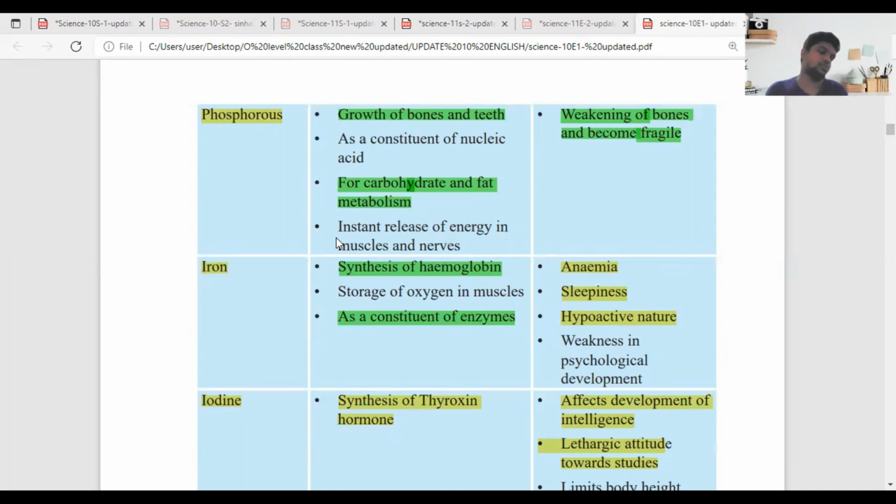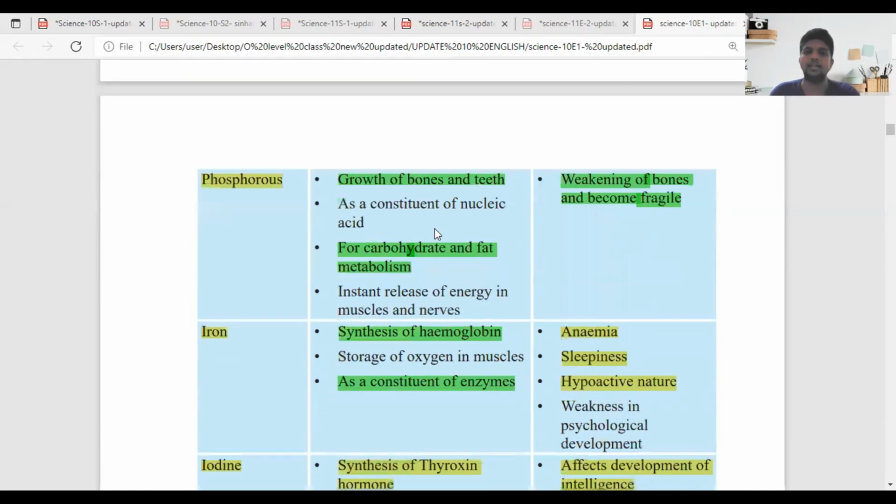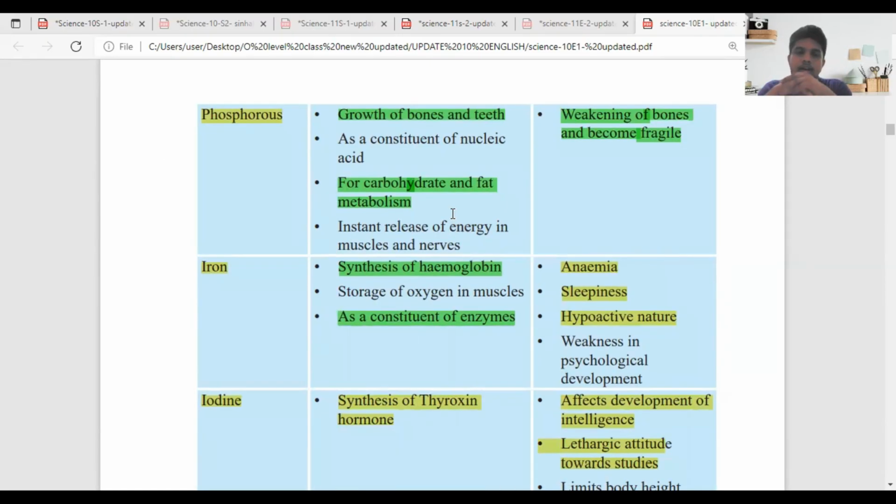Fragile. Okay. From here onwards I'm not going to give you time to write; it's homework you have to write. I will explain it, because up to this point we gave the time. Phosphorus, as I already explained, is important in strengthening the bones, and is a constituent of nucleic acid. When you consider the elements of nucleic acid: carbon, hydrogen, oxygen, nitrogen, phosphorus. Phosphorus is one of them.